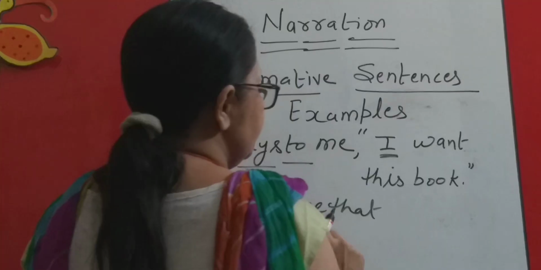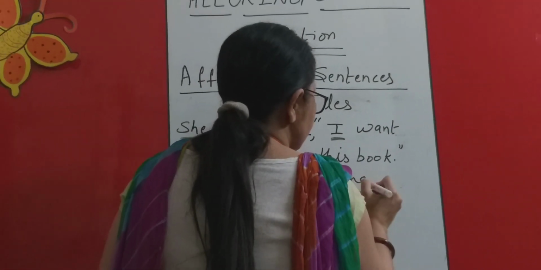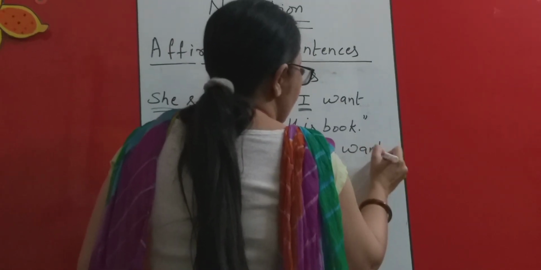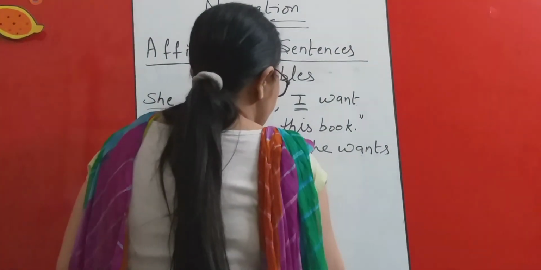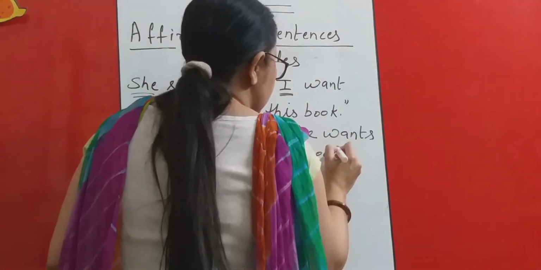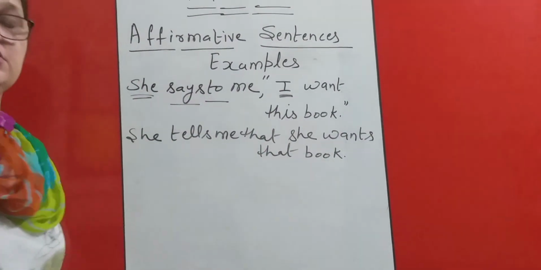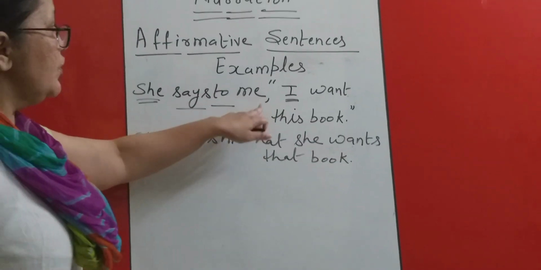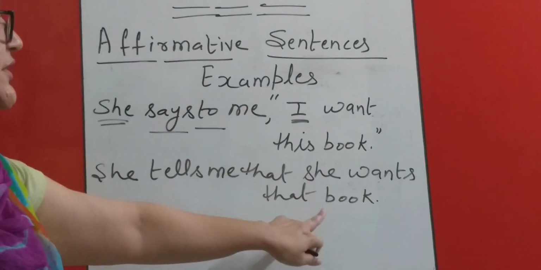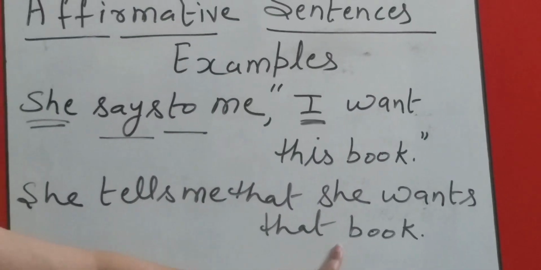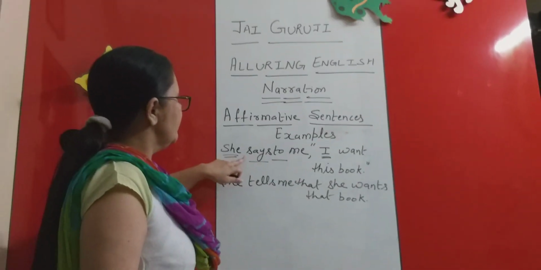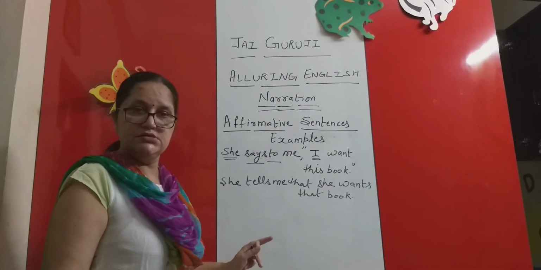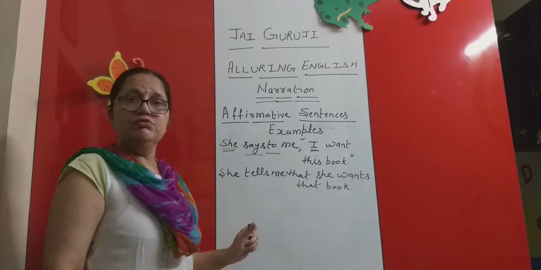So she tells me that she wants that book. I have not changed the tense of the reported speech. It was present indefinite earlier, it is present indefinite this time as well because the tense of RV was present. I hope this will be clear to all of you.